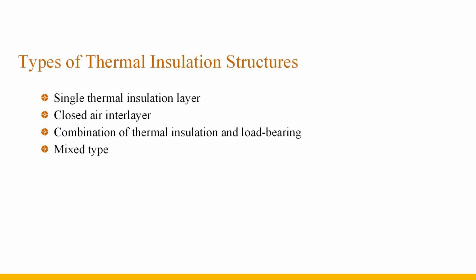When one method alone cannot meet the thermal insulation requirements, or when the economy and the technology are unreasonable, the mixed-type thermal insulation structure is mostly used, which has a complex structure and is mostly used in rooms with high thermal requirements, such as constant temperature rooms.